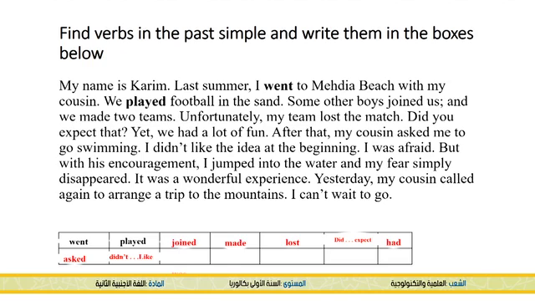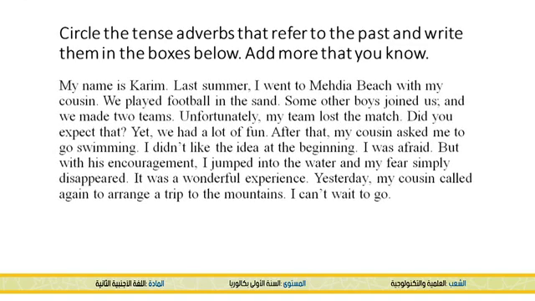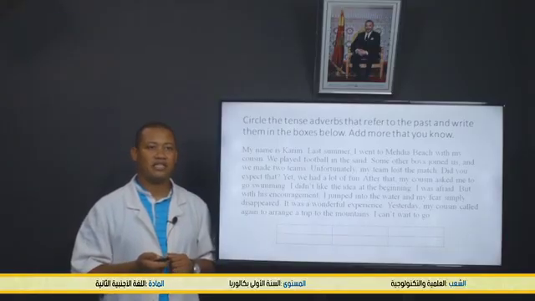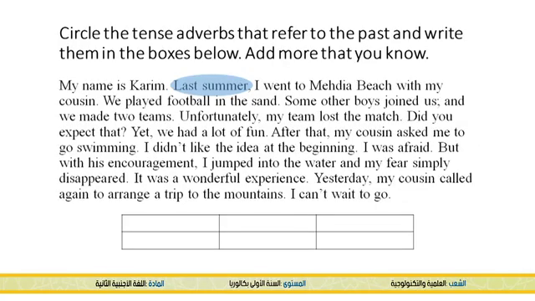Now, these are the verbs, in red color. Now, circle the time adverbs that refer to the past and write them in the boxes below. Add more that you know. So here we have again the text. Read the text again and now circle the past time expressions and place them here in this box. The first one is last summer. So last summer refers back to the past.